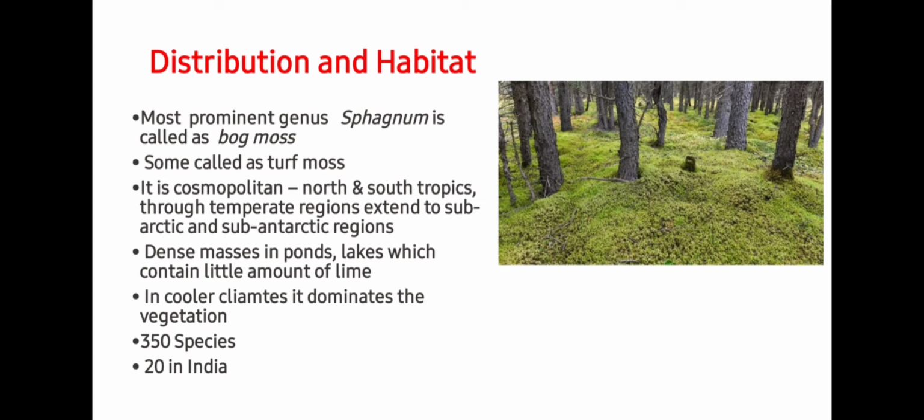It forms dense masses in ponds and lakes which contain little amount of lime. In cooler climates, it dominates the vegetation. Students, about 350 species of peat moss or Sphagnum are identified and 20 are present in India.